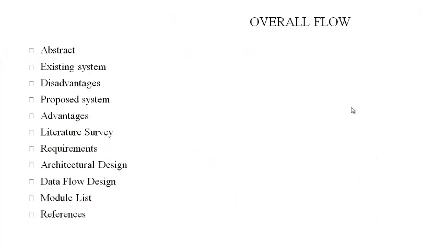So the overflow is the abstract, existing system and disadvantages, proposed system, advantages, literature survey, requirements, architecture design, data flow design, module list, and references. So first we are going to see the abstract.